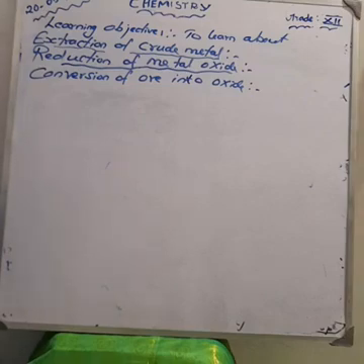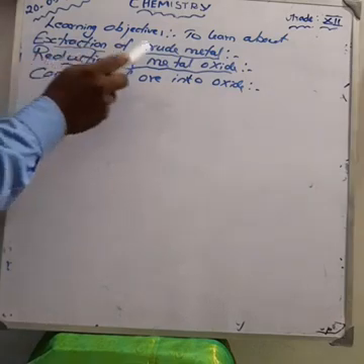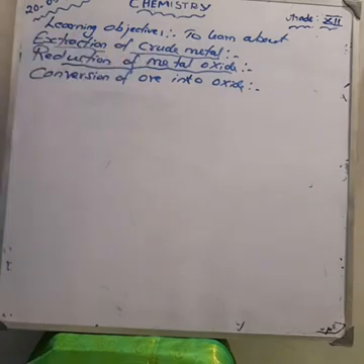In the last class we discussed the concentration of the ore, that is gravity separation, froth flotation process, leaching, and also magnetic separation. Today we are going to extract the crude metal.